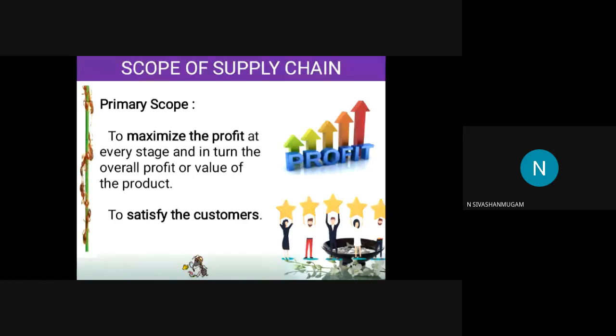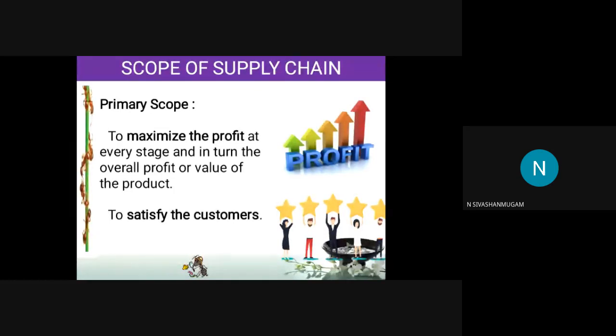Otherwise, the customer will change his supplier, the customer will change his preference to some other thing. So the primary scope of the supply chain means only two things. One is the maximization of the profit, another is the satisfaction of the customer. So in all the 5 units, all the things we are going to study are based only on these two: either to maximize the profit, or to satisfy the customer, or both.